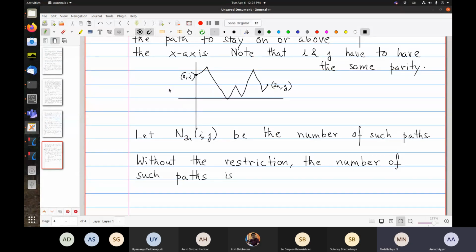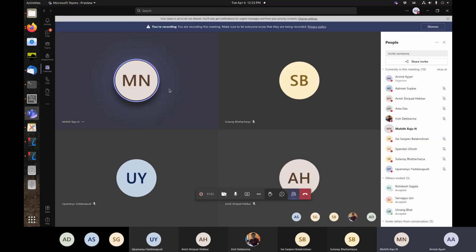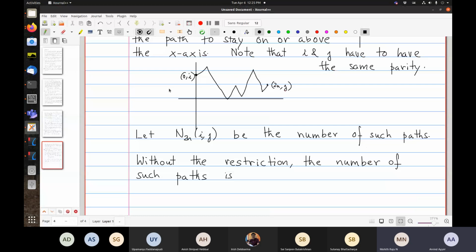So first, each step you can just think of as up or down, and we have to make 2n such steps, right? So the total number of steps is 2n.